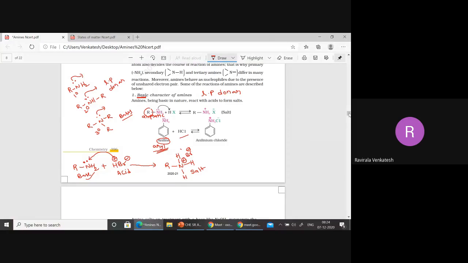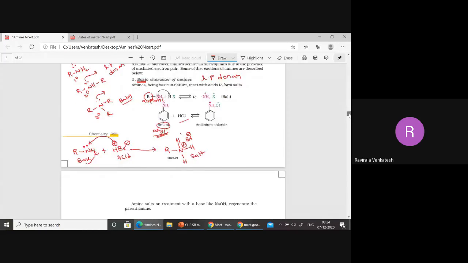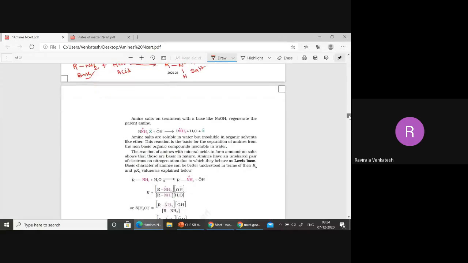Okay. Now here, this basic character depends upon what character? Now to explain this one, I have taken one more reaction here. Because this is a salt, no? So I will take one more reaction to explain this one.